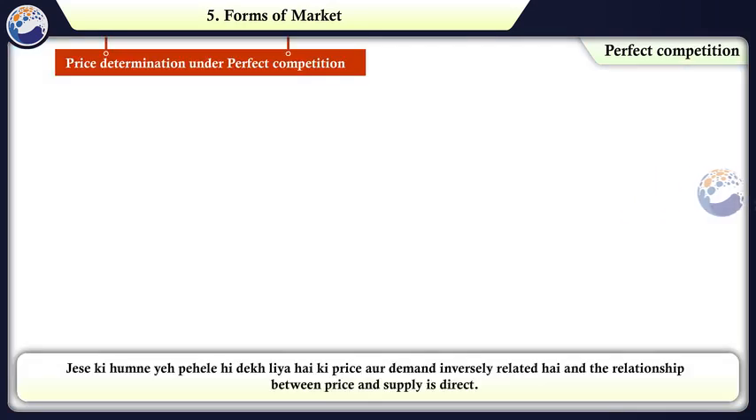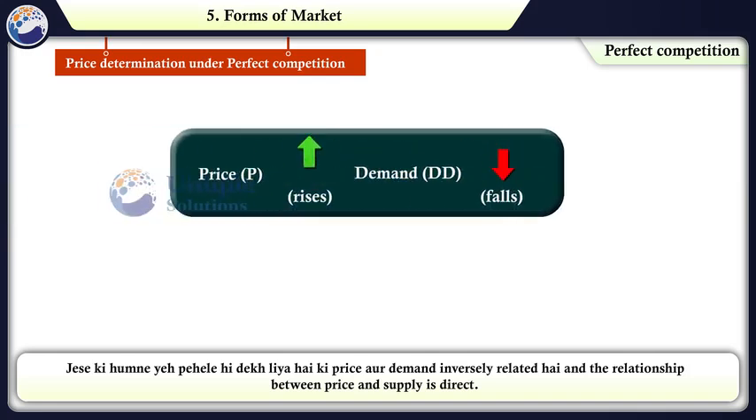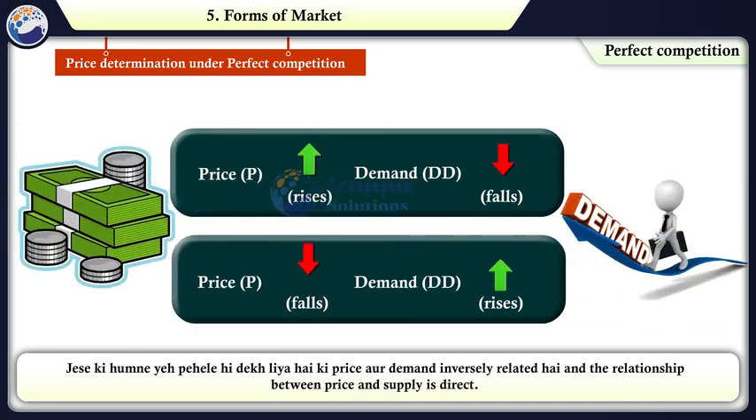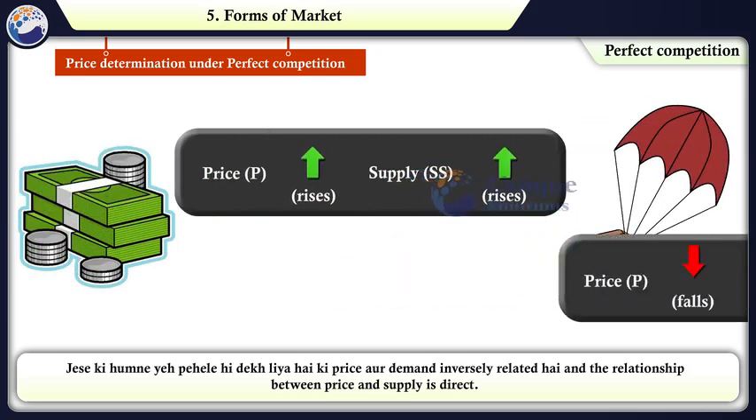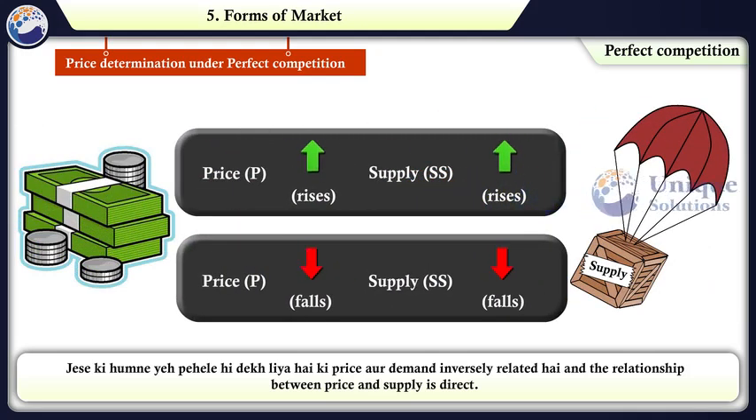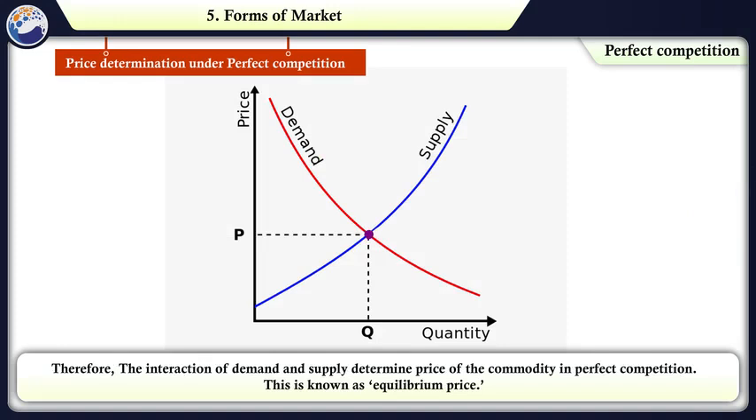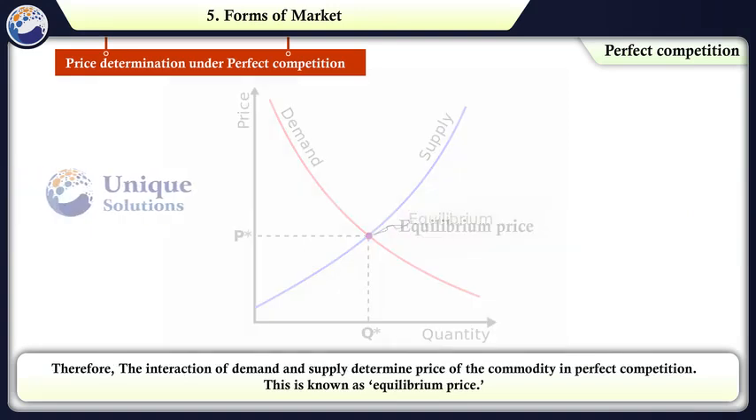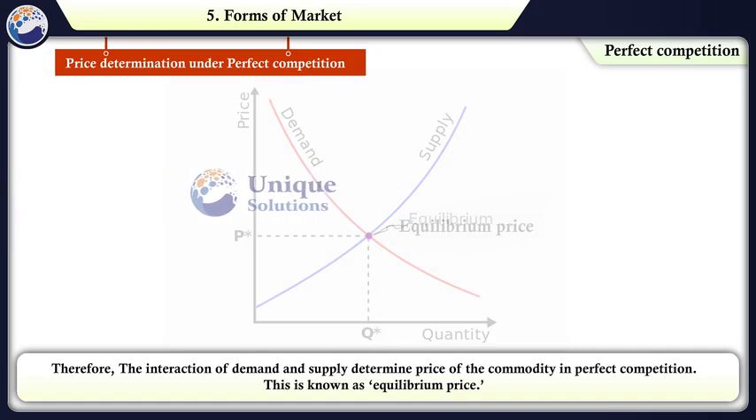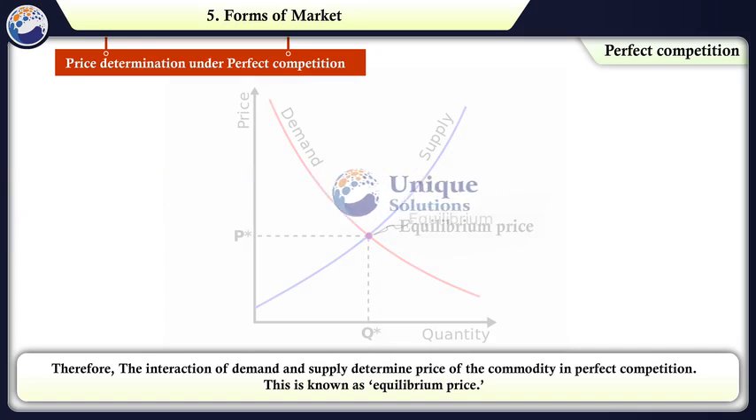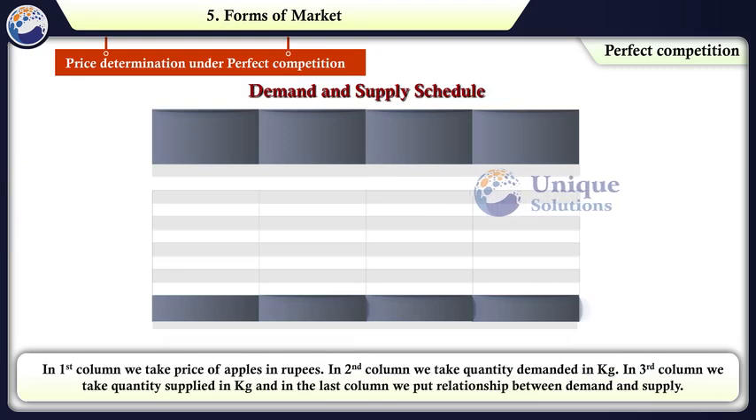Let's look at the price determination under perfect competition. जैसे कि हमने ये पहले ही देख लिया है कि प्राइस और डिमांड इनवर्सली रिलेटेड है and the relationship between the price and supply is direct. Therefore, the interaction of demand and supply determines the price of the commodity in perfect competition. This is known as the equilibrium price. Demand and supply are essential to determine the equilibrium price in the market. This is explained with the help of the following schedule and diagram.